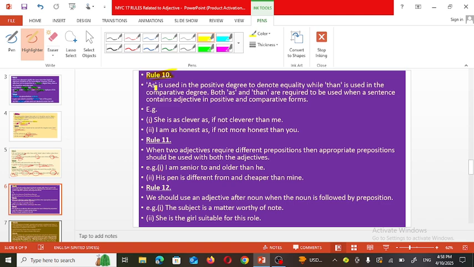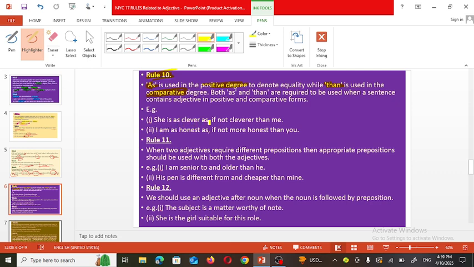10th rule. As is used in a positive degree to denote quality, while than is used in the comparative degree. Means when we want to compare two things, we use than. And when we want to show similarity, at that time we use the word as in the positive degree. Now let's understand the use of as as well as than with the help of given sentences.